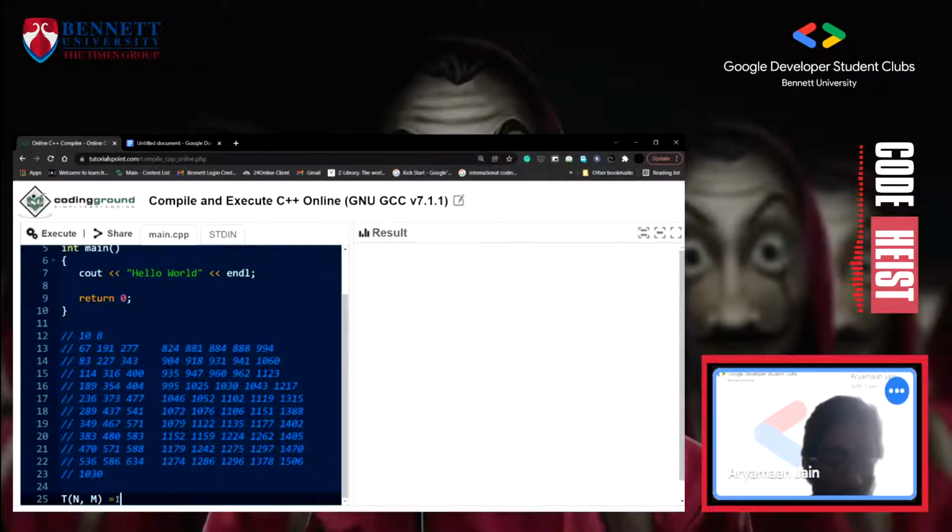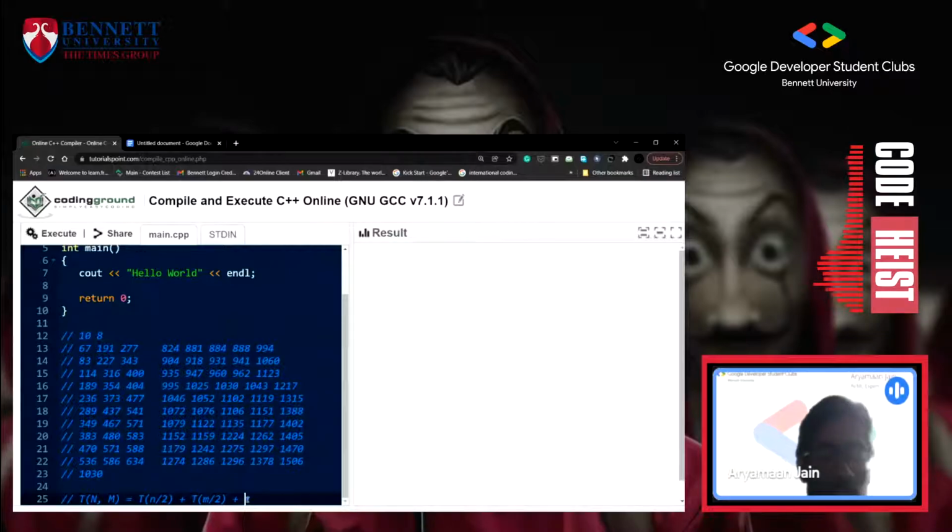So we are doing T(N/2, M) plus T(N, M/2) plus some constant X. So this will be a recursive equation for this, because we are dividing the grid by N by 2 rows. First we are searching in that N by 2 rows, then we are searching in M by 2 columns, and I will do the code comparison and stuff.